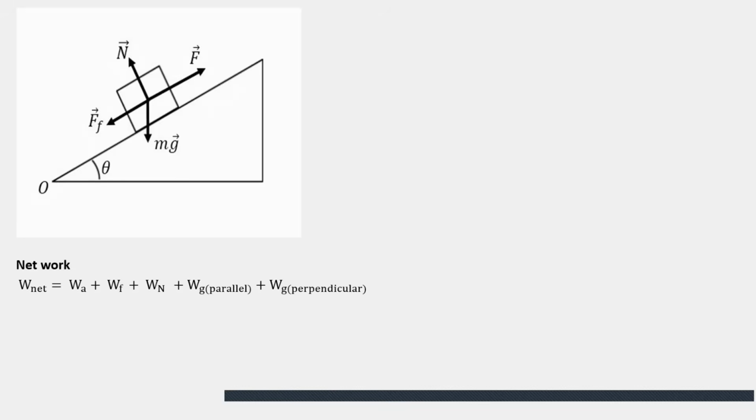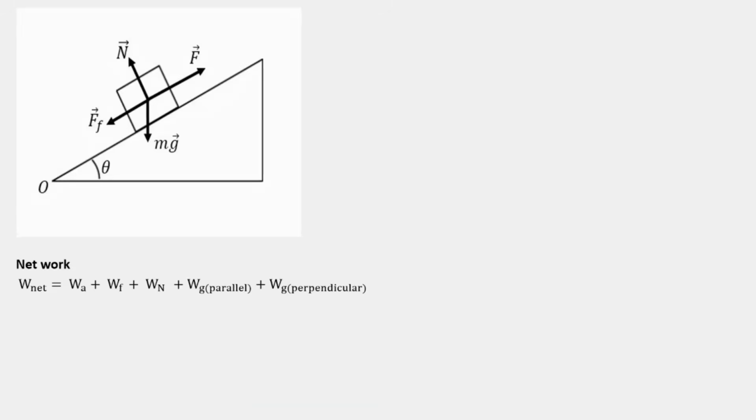The net work is done by the applied, by the friction, by the normal, by the gravity parallel, and by the gravity perpendicular. But notice that the work done by the gravity perpendicular and by the normal force, that work done should be zero. This is because they are acting perpendicular to the displacement of the object.